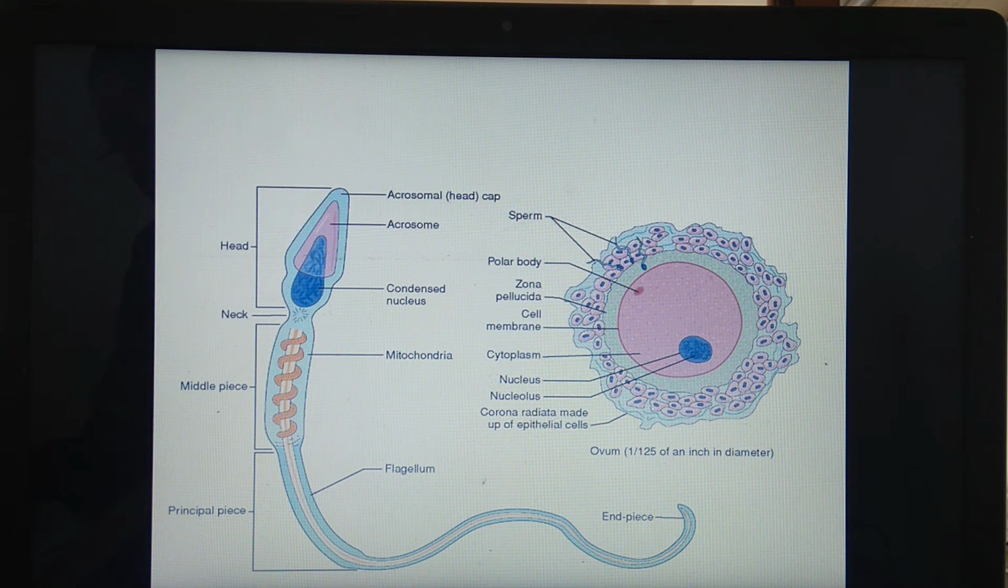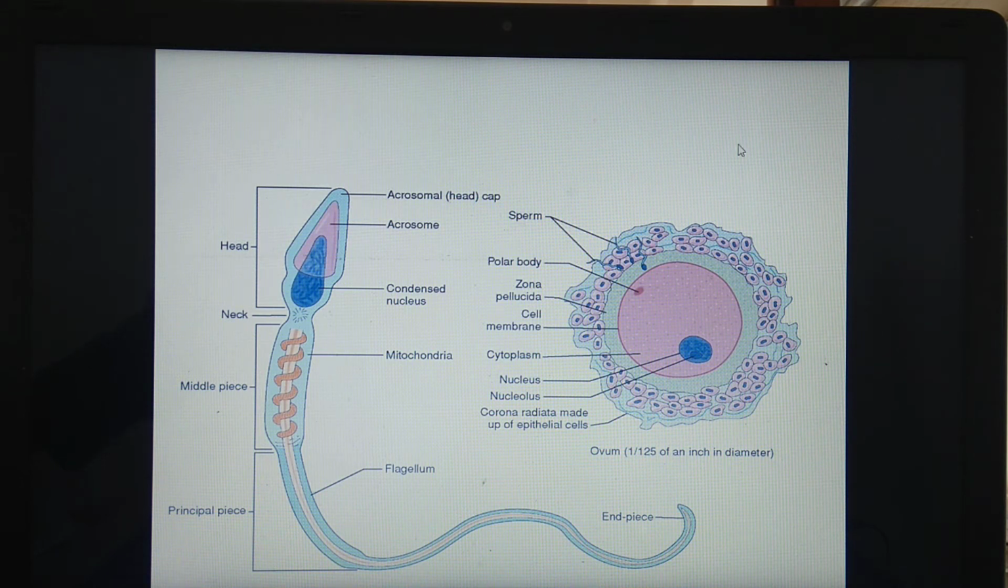What is the function of hyaluronidase and the corona penetrating enzyme? They separate and dissolve the cells of the corona radiata. We have the diagram of the ovum here. These are the cells of the corona radiata. So the function of these enzymes is to separate and dissolve the cells of the corona radiata. Because of that, the sperm head passes through the zona pellucida of the egg.